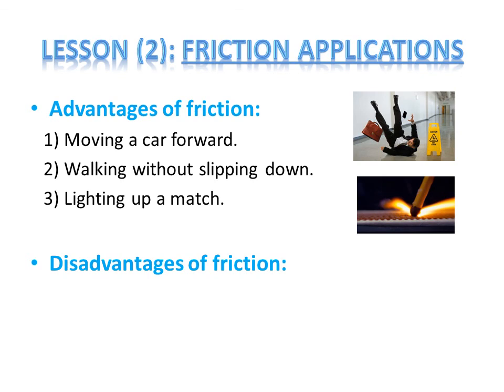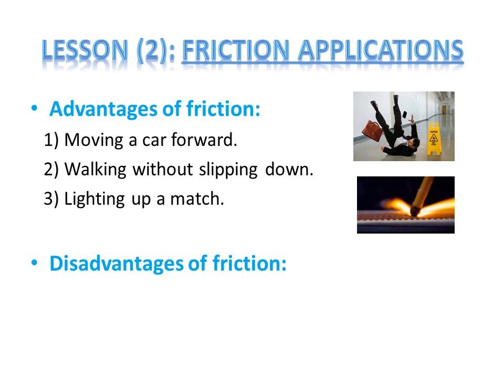So again, I have 3 advantages. I can move a car forward without slipping down or without slipping to hit anything. Number 2, walking without slipping down. The friction helps me to walk without falling down. And number 3, it helps me to light up a match because it produces heat, which helps in lighting the match up.